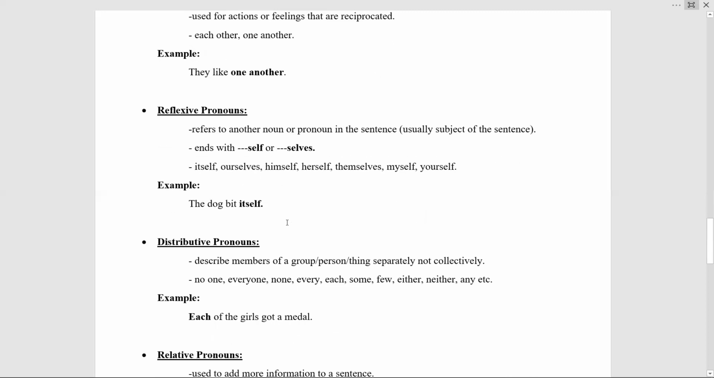The next one is reflexive pronoun. Students, reflexive pronouns refer to another noun or pronoun in the sentence, usually the subject of the sentence, and they end with something self or something selves. And these include itself, ourselves, himself, herself, themselves, myself, yourself. For example, the dog bit itself. So itself is a reflexive pronoun because it is referring to the noun dog in the sentence.